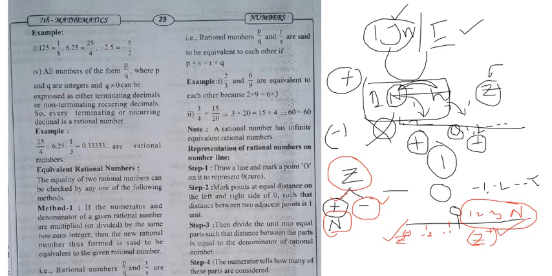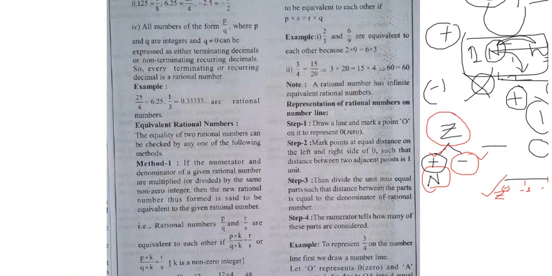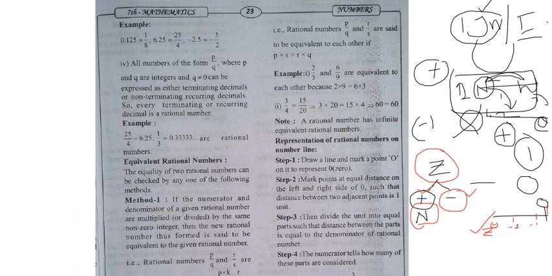Now, based on this, we will solve some problems. Equivalent rational numbers: what is the meaning of rational numbers? Irrational numbers, recurring numbers and non-recurring numbers are very important things, and we are going to see them. Here there are some numbers. See the first example they are giving: 0.125 is equal to 1/8.